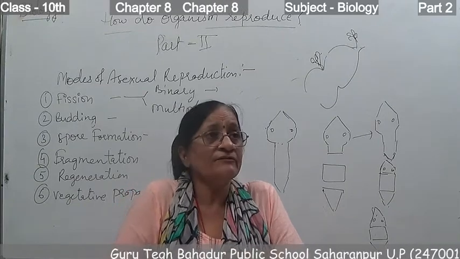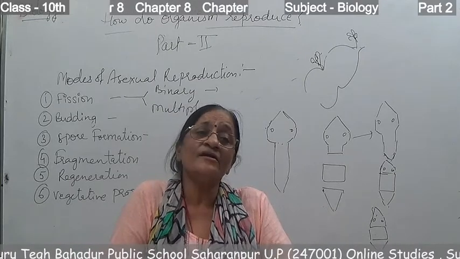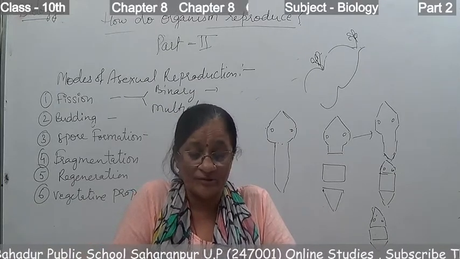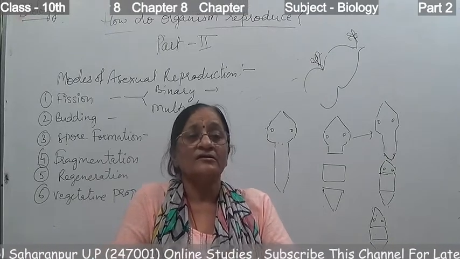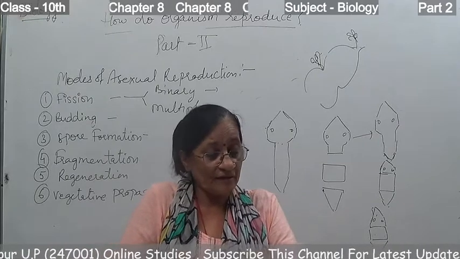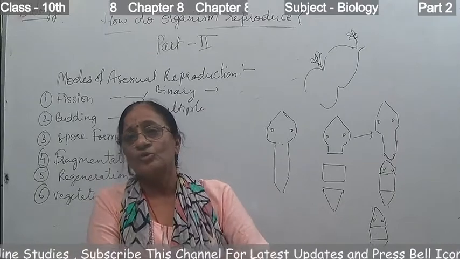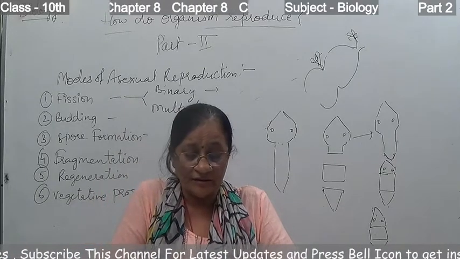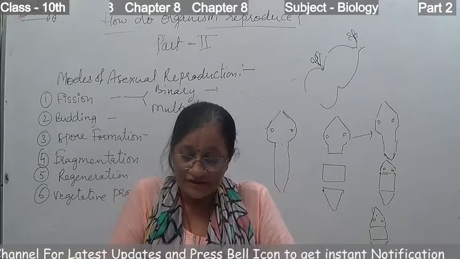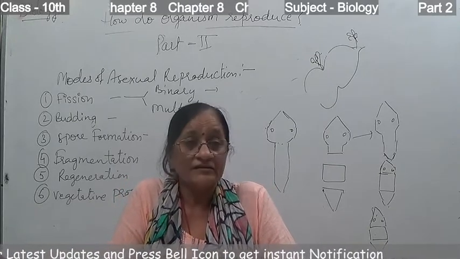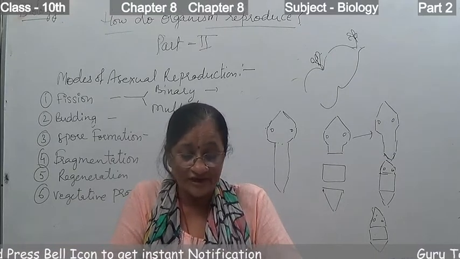Now the second is vegetative reproduction by the artificial method, and there are many methods of artificial vegetative propagation. These are cutting, grafting, layering, tissue culture, etc. In cutting, a cutting of the plant is grown in the soil, and when it gets moist conditions, it develops roots and grows into a new plant. So this is the way of cutting.